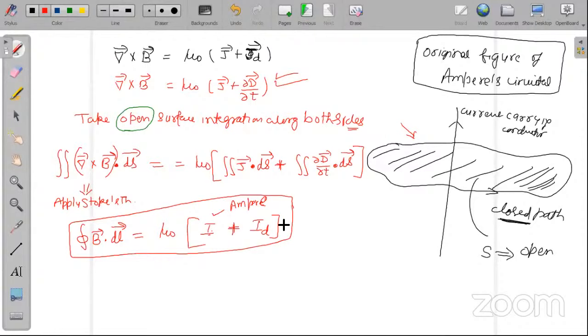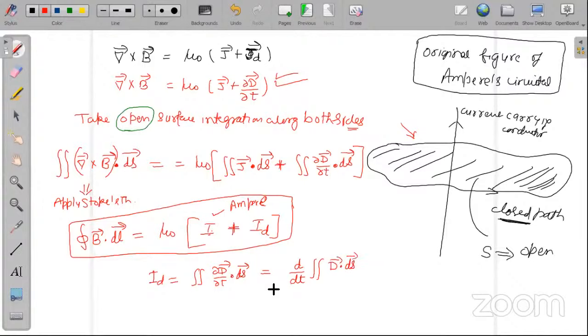Did you study this equation in your plus 2 class? It was like this. Yes, sir. Where ID is this thing, curly D upon curly T dot ds. Is it okay? Now, if you allow me, can I take this derivative outside? Yes, sir. Now, please see this. I have taken the derivative outside.